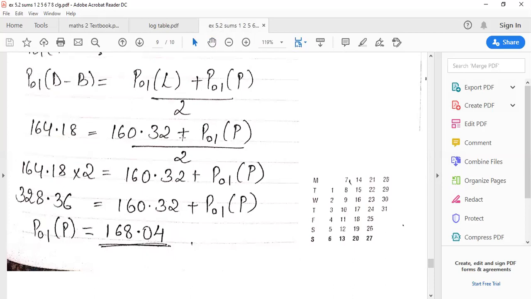Cuttings are only possible in multiplication and division. There is division, but at the same time there is a plus. So please be careful. So we'll cross multiply. I'll send the 2 over there. I'll get this number 328.36. Then you'll subtract 160.32 and you get the answer to be 168.04.